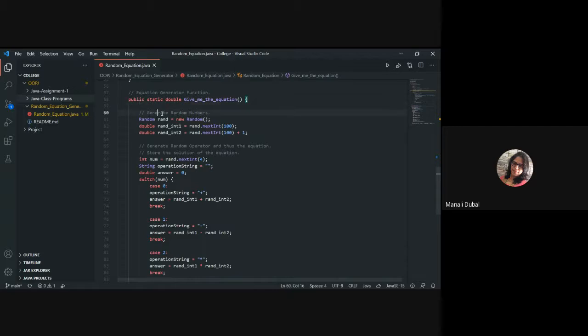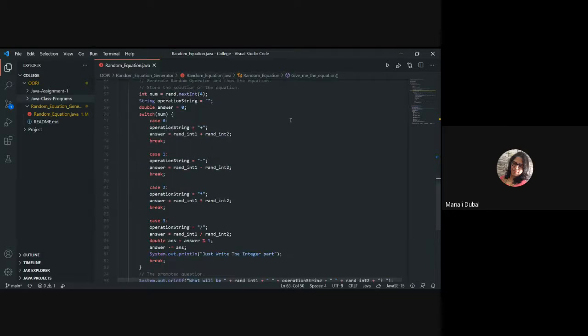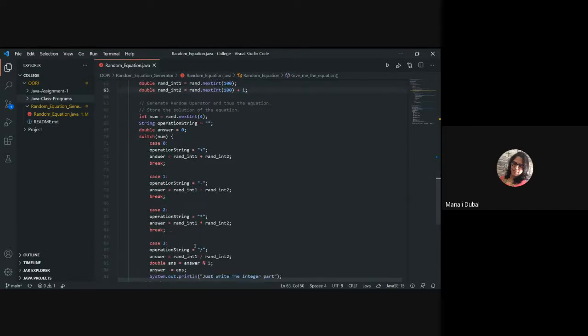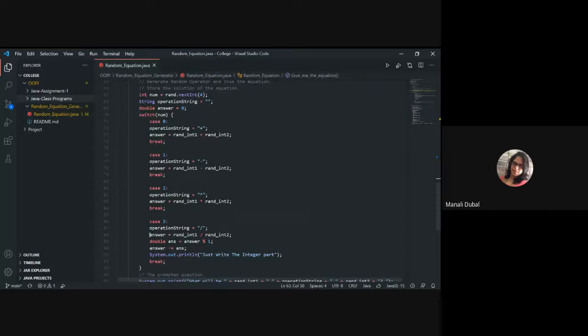You have used the random class, random numbers, fine. Then you randomize the operator also. If case is 1, 2, 3, then it will be plus, minus, multiplication, division. Correct, good.